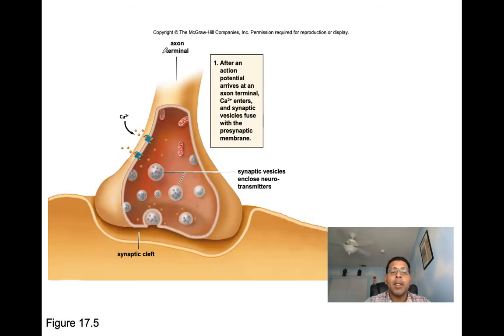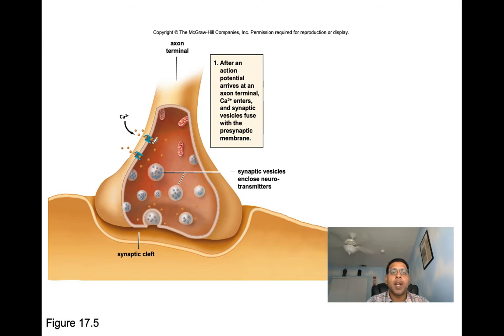So here we've got our terminal branch, which leads us to the axon terminal. Now here you can see we're going to have the action potential make its way down this axon terminal, and when it arrives at this axon terminal, it's going to open up voltage-gated calcium channels. Since the action potential is a voltage change, these are voltage-gated receptors. So they respond to that voltage change by opening up. And when they open up, calcium floods that axon terminal.